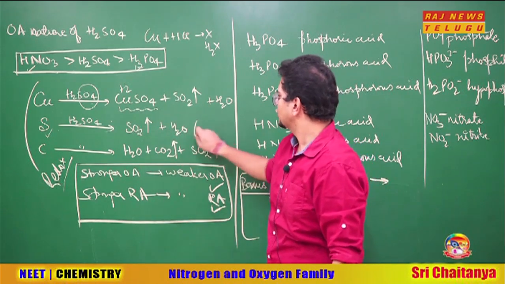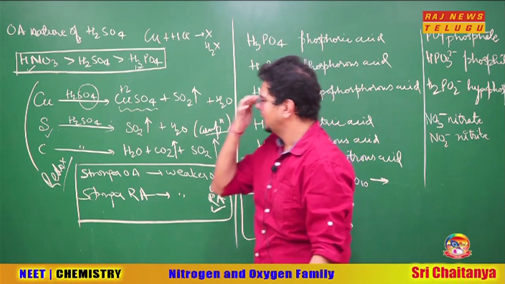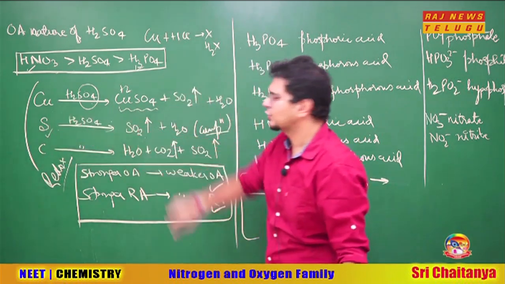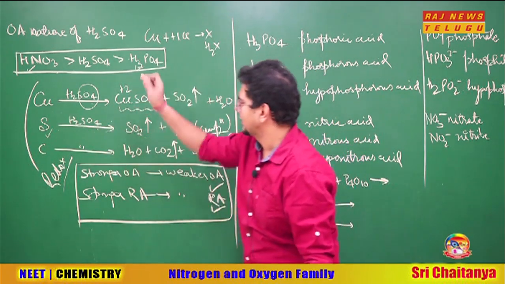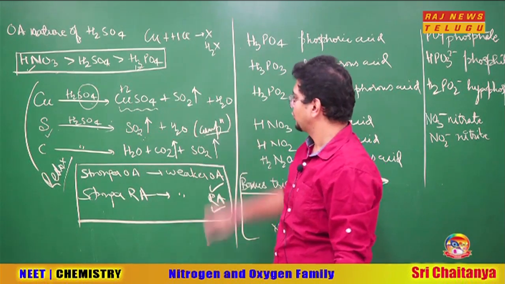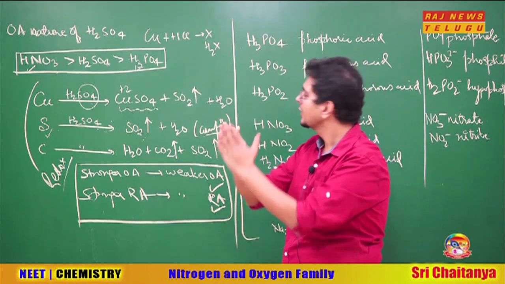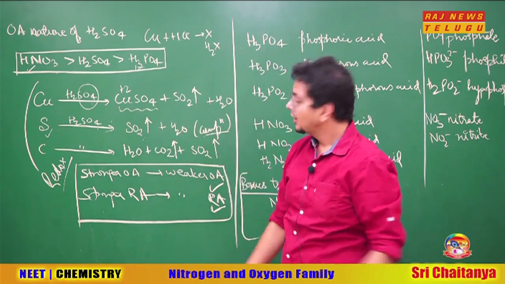Sir, this reaction is called comproportionation. You told in the previous lecture, 100% correct. Sulfur is getting oxidized to form SO2. H2SO4 is getting reduced to form SO2. So it's just the opposite of disproportionation. So it's a comproportionation reaction. Sulfur got oxidized as well as H2SO4 got reduced to form SO2. What about carbon?